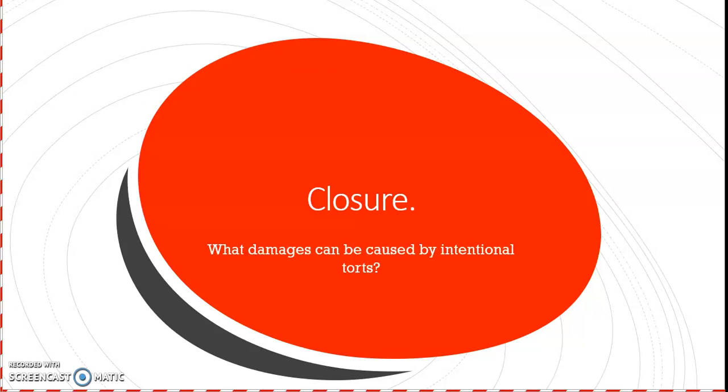Okay, closure. What damages can be caused by intentional torts? Think about the harm to the person. Think about the damage to property. Think about those different categories we talked about and the damages that occur. All right, and that'll help you answer your questions.